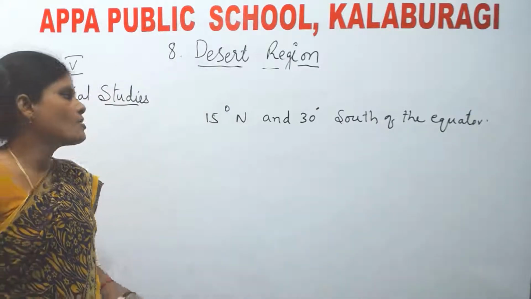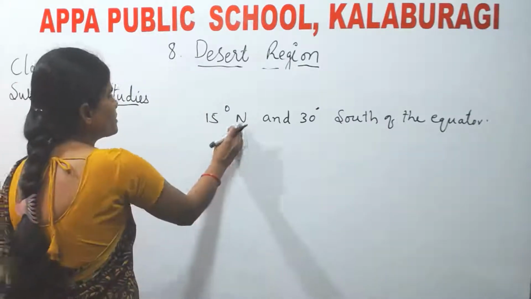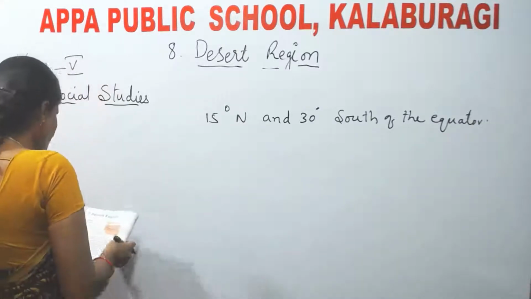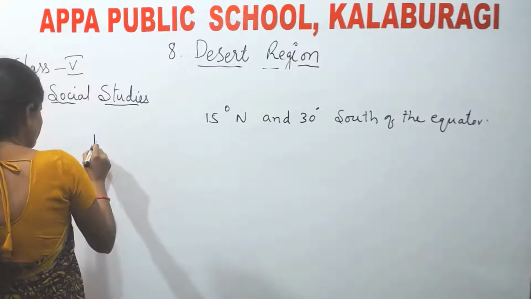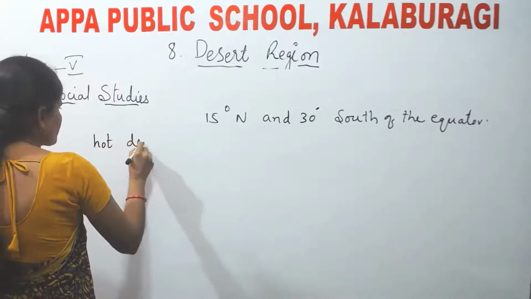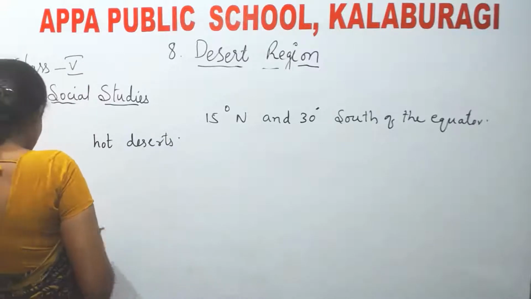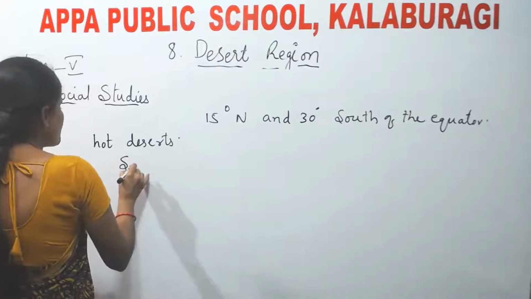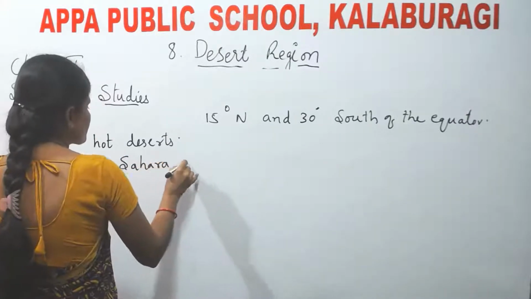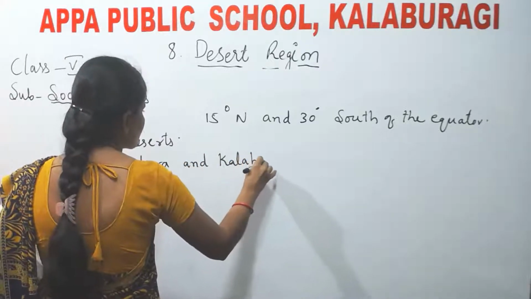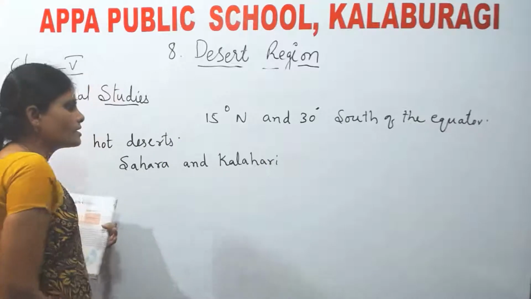Now let us see some of the hot deserts of the world. What are the hot deserts of the world and where are they located? Some of the hot deserts of the world: Sahara and Kalahari. Where are they located?